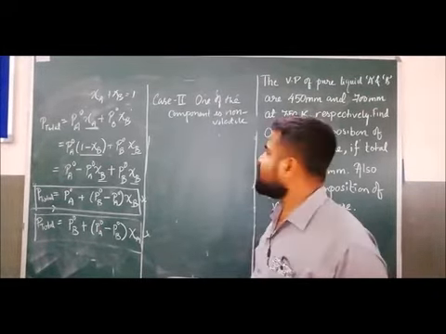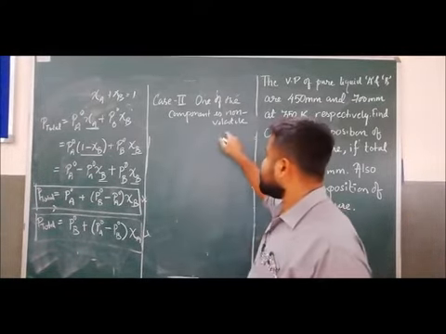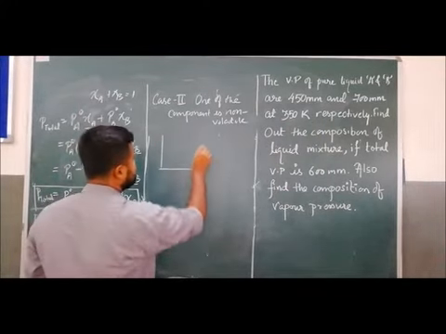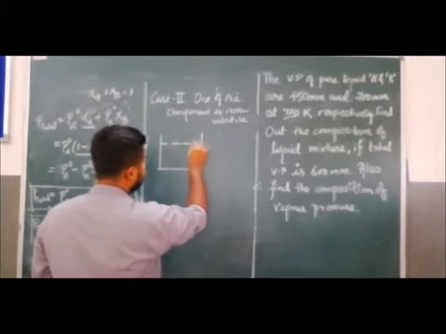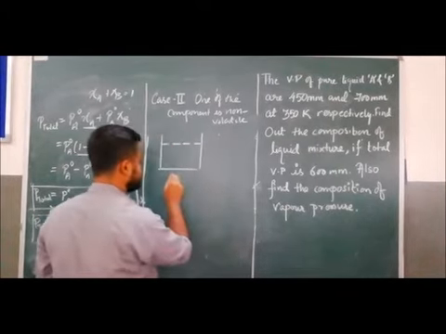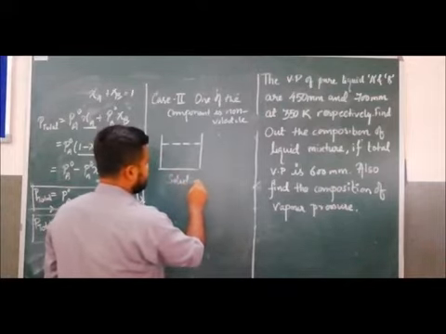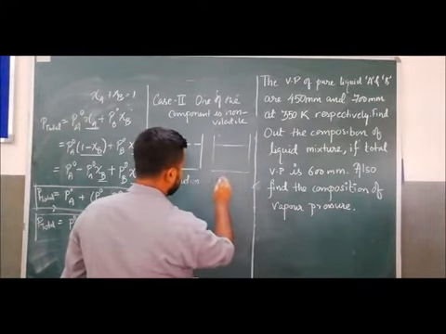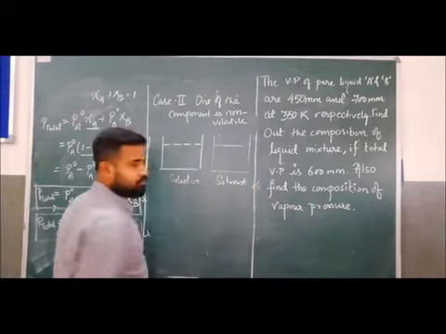So how can we explain one of the components is non-volatile? See, suppose there is a sugar solution. This is the sugar solution, and in another container we will take the pure water. Pure water, solvent. Water is the solvent here.